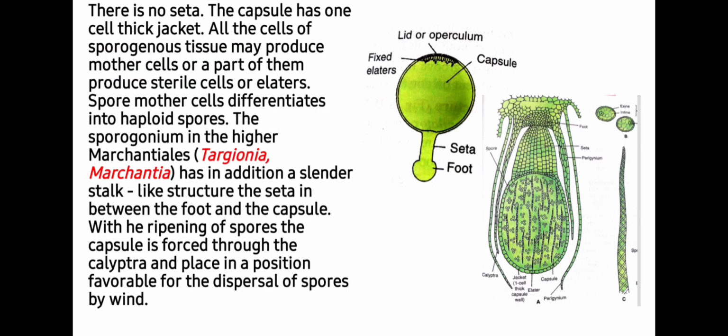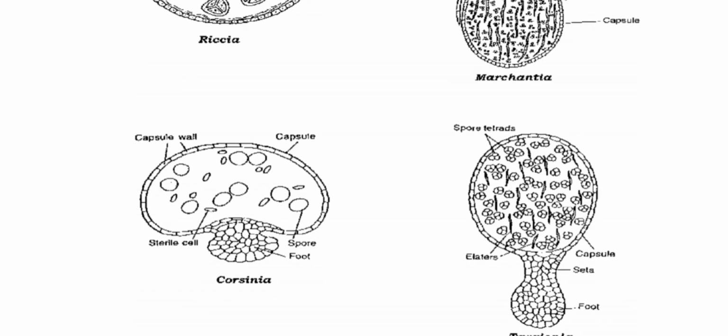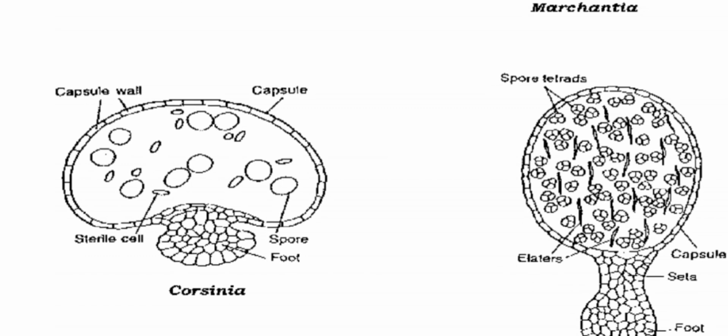In Corsinia there is no seta. The capsule has a one cell thick jacket. All the cells of the sporogonium tissue may produce spore mother cells, or a part of them produce trophic cells or elaters. Spore mother cells differentiate into haploid spores. You can see in this image that in Corsinia no seta is there, and we have only foot as well as capsule for production of spores.